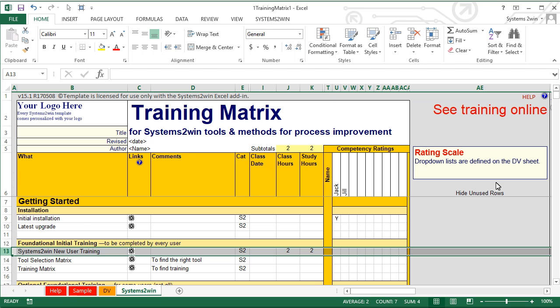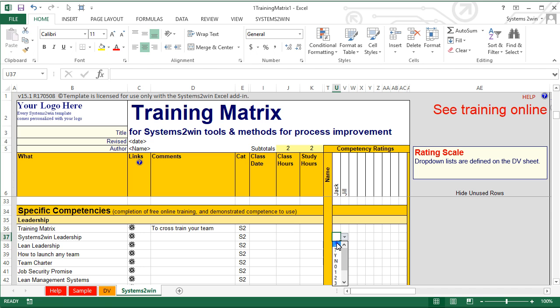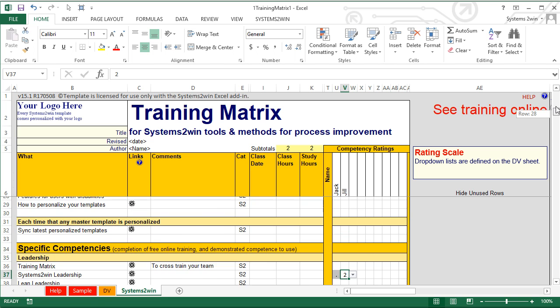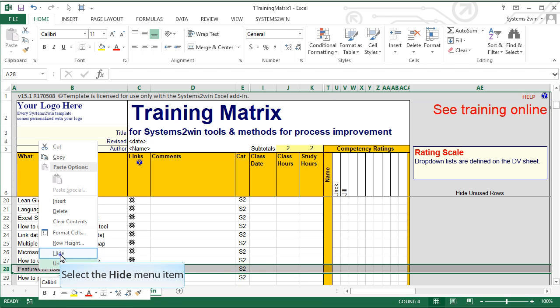And when we scroll down, we might use the drop-down list to select a dot, which will turn the background color of the cell gray to indicate that Jack does not need that particular training, but Jill does. And using the drop-down list, we might indicate that Jill is currently a level 2 in her competence with that particular tool or skill. If a row is not needed, then rather than deleting the row, it's smarter to right-click the row and hide that row.